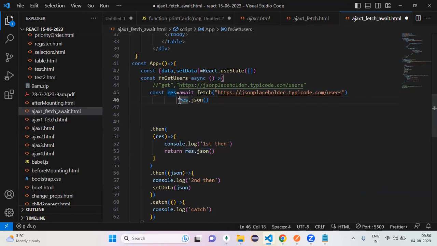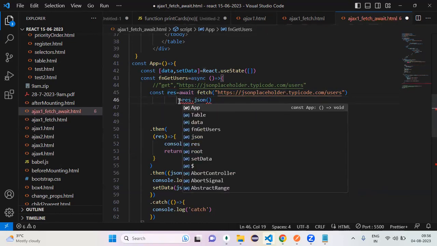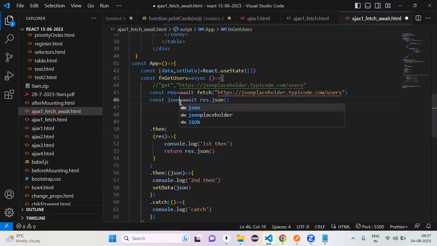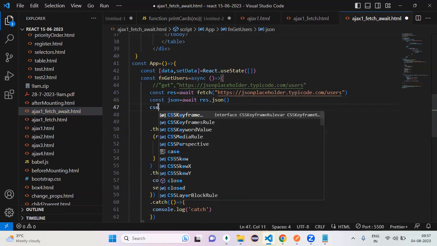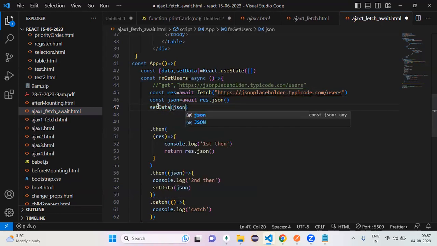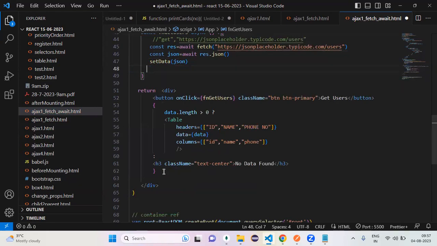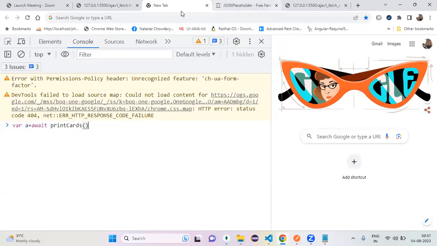Json also returns me what? We already printed it, it is a promise. Then how can we handle a promise? Then or await. Now it returns me what? Data, your JSON data. Yes or no? Now once you have the JSON data, what do you want me to do with that data? Update the state. Set the state variable. So can I delete everything? Yes or no?